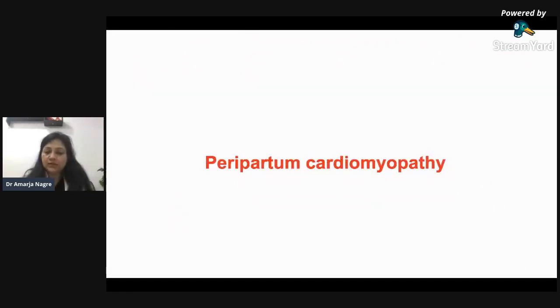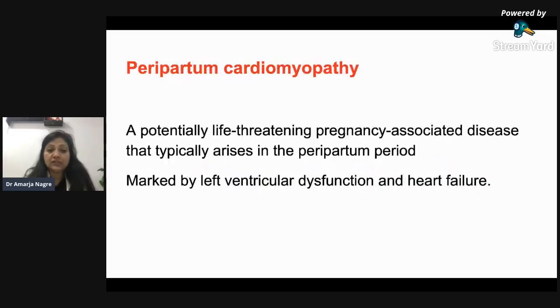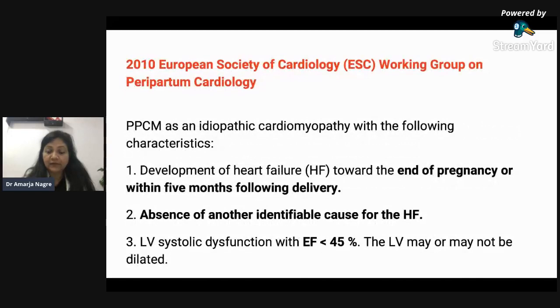And now only a few slides on cardiomyopathy, and more so on peripartum cardiomyopathy. Peripartum cardiomyopathy is a potentially life-threatening pregnancy-associated disease that typically arises in the peripartum period, and it is marked by LV dysfunction and heart failure. Everybody knows how to make this diagnosis: development of heart failure towards the end of pregnancy or within 5 months following delivery, absence of any other identifiable cause for the heart failure, and the EF is reduced, less than 45%, and the LV may or may not be dilated. This is how we define peripartum cardiomyopathy.